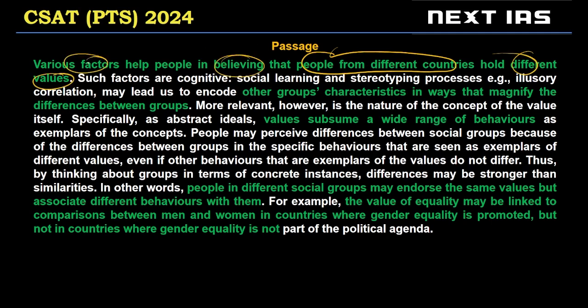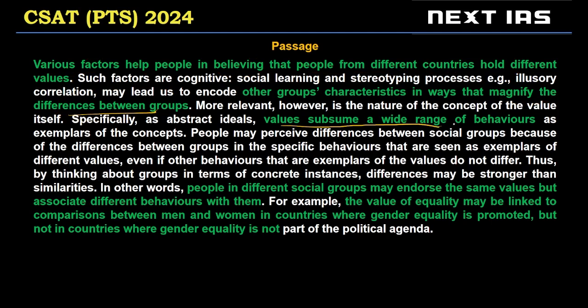According to the author, various factors are needed. We are told factors such as social learning, etc., etc. And these factors will lead us to magnify the differences between groups. So we tend to see differences between groups. But the author says values subsume a wide range of behaviors. That means behaviors are a subset of values. Correct? Values include, subsume means include a wide range of behaviors.